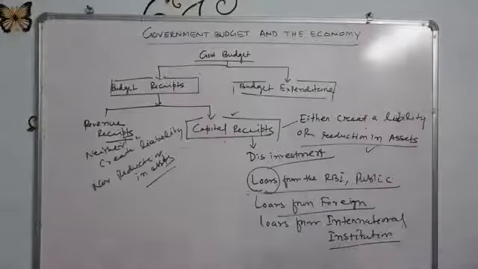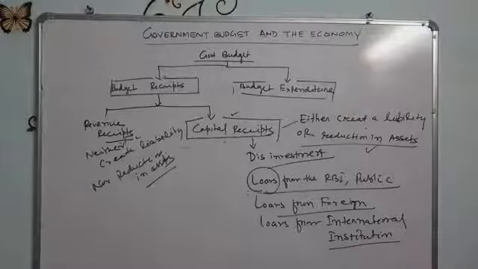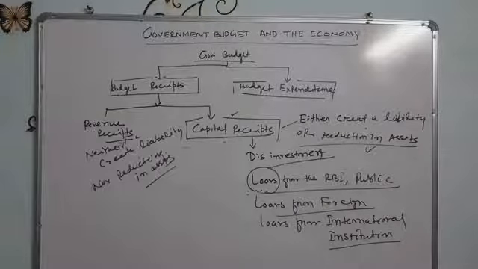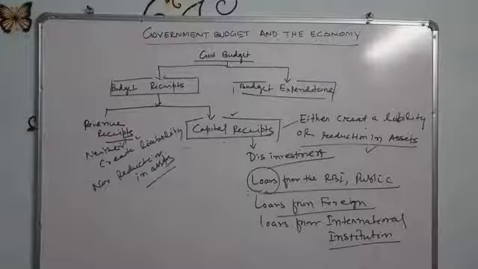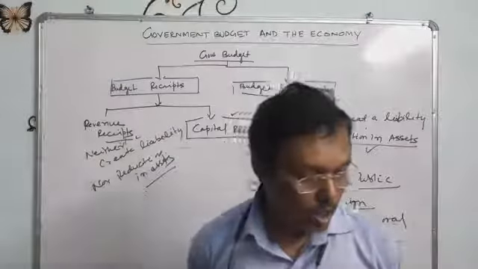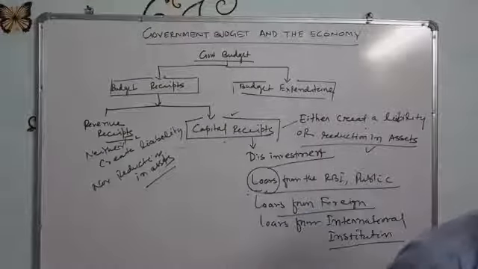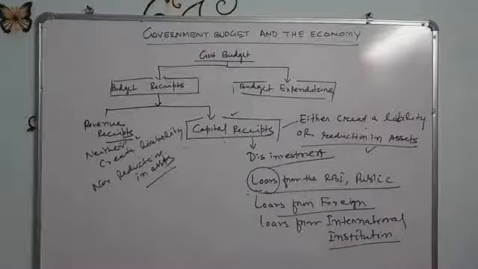One is revenue receipts, another is capital receipts. Revenue receipts are those receipts that neither create a liability nor reduce assets. Capital receipts are those receipts that either create a liability or reduce assets. Revenue receipts are of two kinds: tax revenue and non-tax revenue. Non-tax revenue can be commercial revenue and administrative revenue. Administrative revenue may have four parts: fees, fines and penalties, escheat, and forfeitures. These are also the differences between revenue receipts and capital receipts.